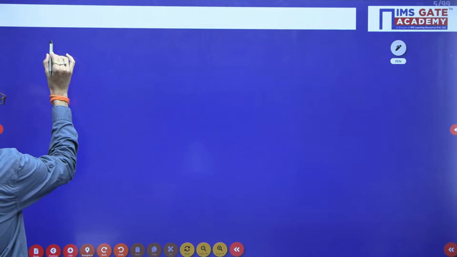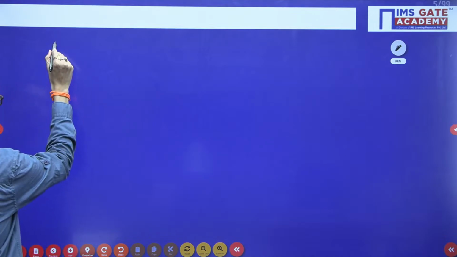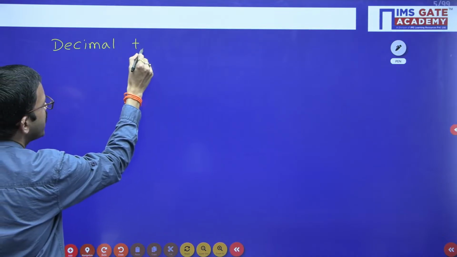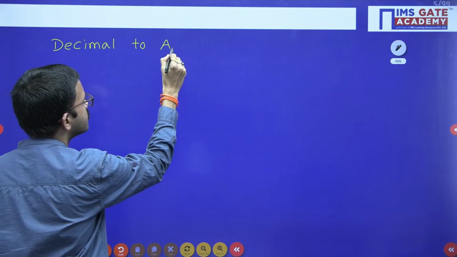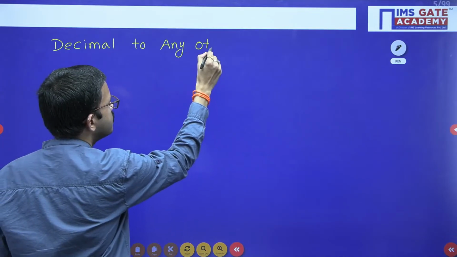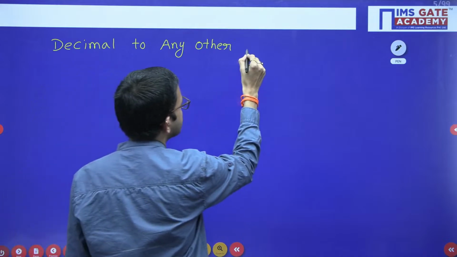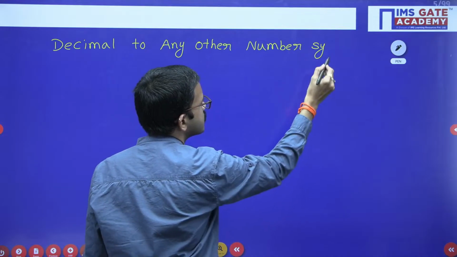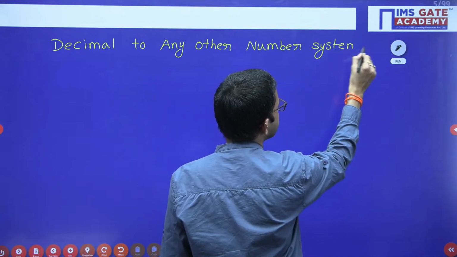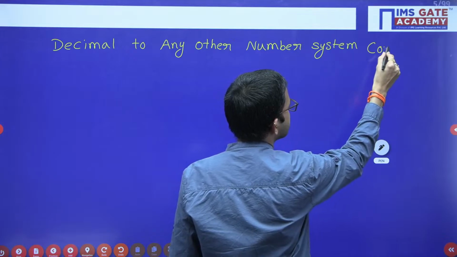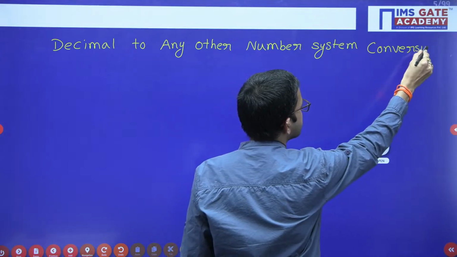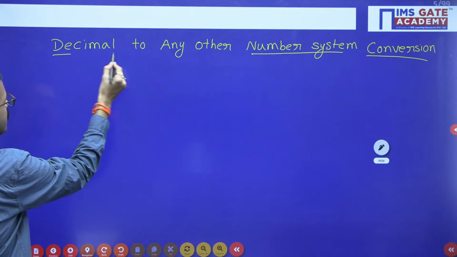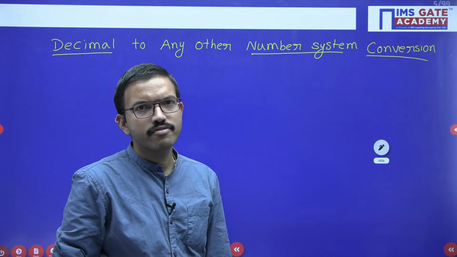Regarding that, the first one is decimal to any other number system conversion.